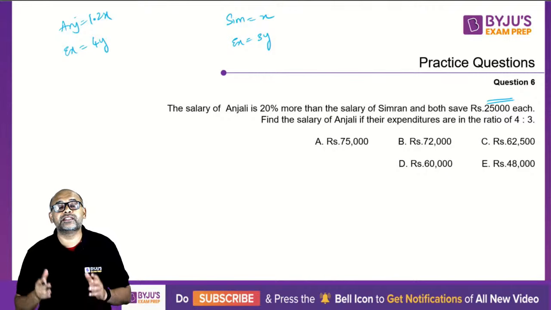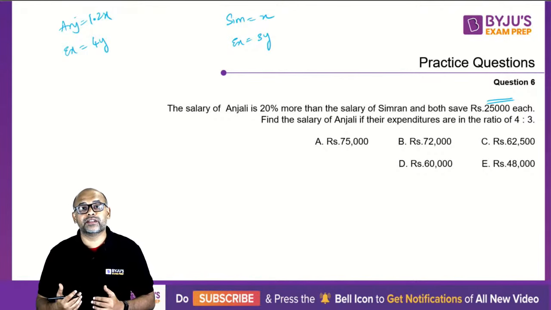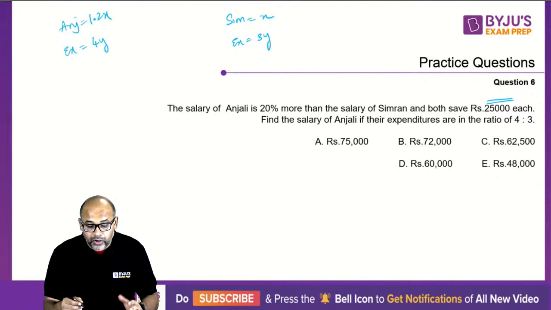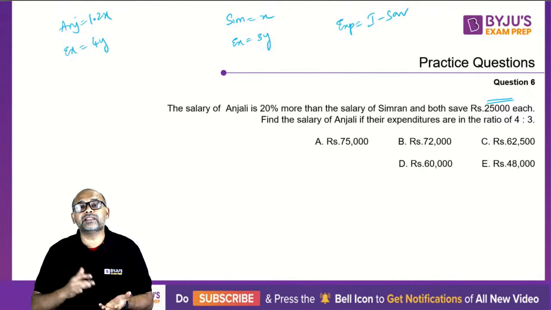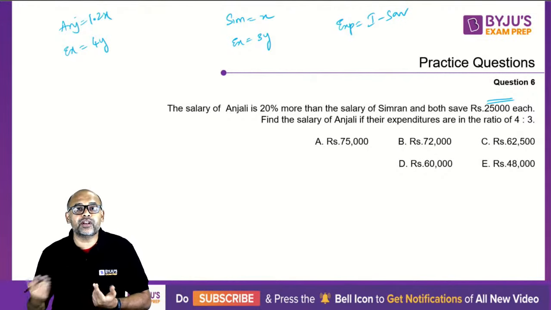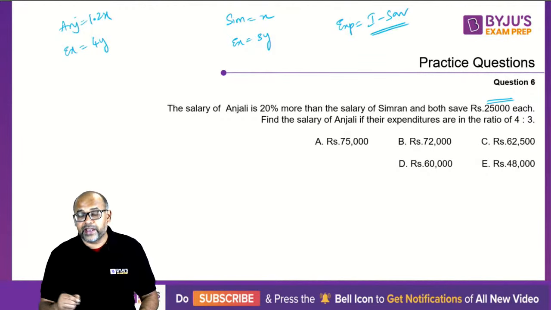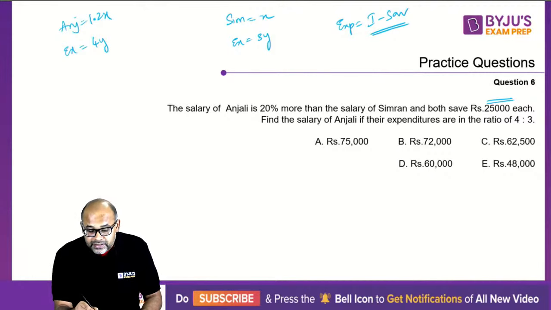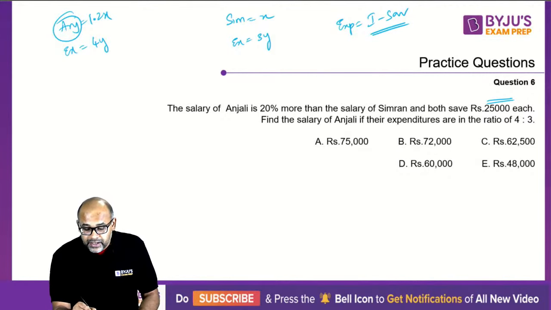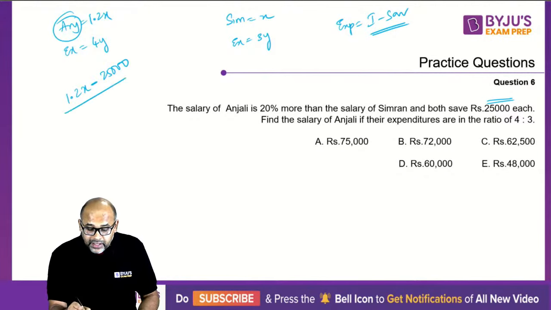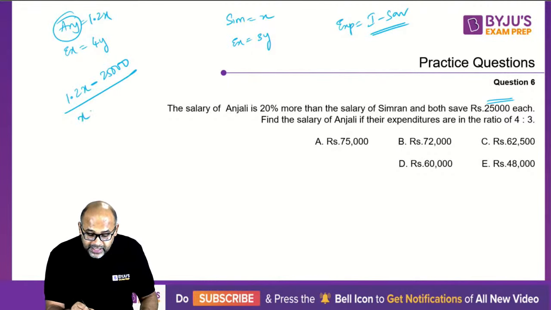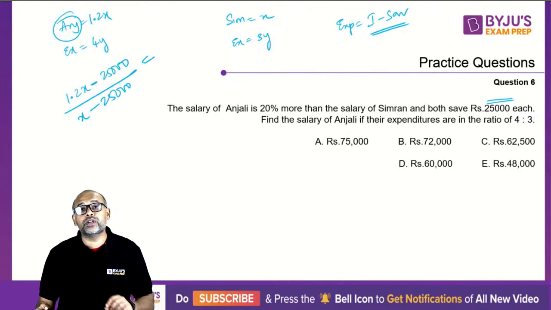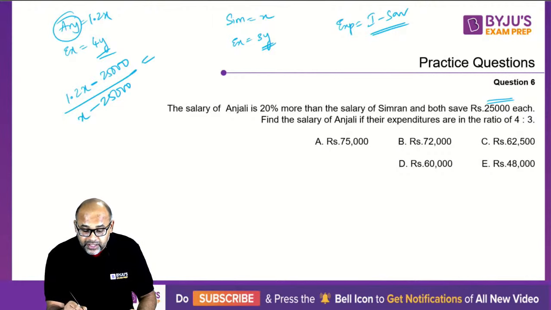Now, what is your saving? Saving is income minus expenditure. Or the other way around, expenditure can be written as income minus saving. Right? Income minus saving is your expenditure, or income minus expenditure is your saving. So if you write it this way, expenditure of Anjali will be 1.2x minus saving 25,000. Take the ratio of this expenditure with the expenditure of the other girl, Simran, which is x minus 25,000. This ratio is given to you as 4 and 3, so 4 by 3.